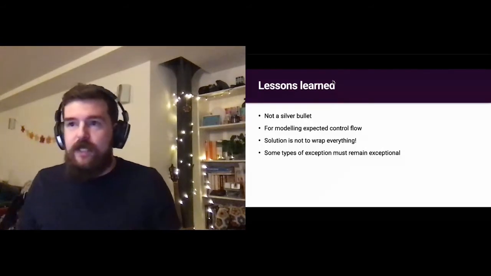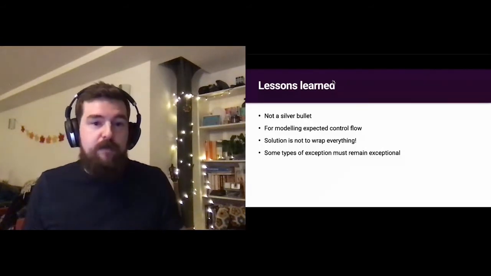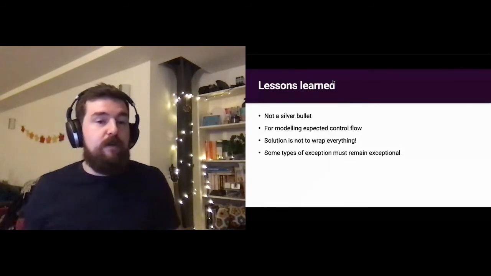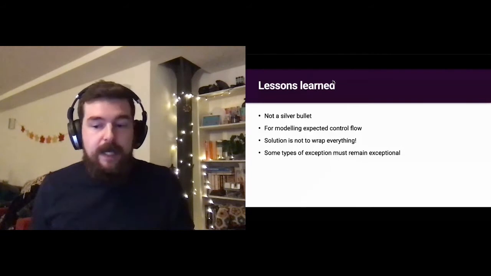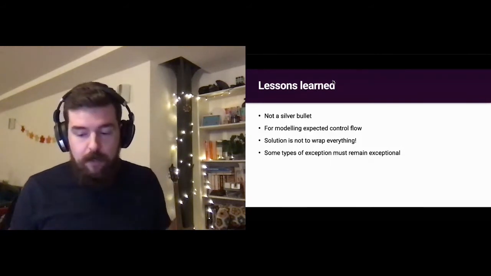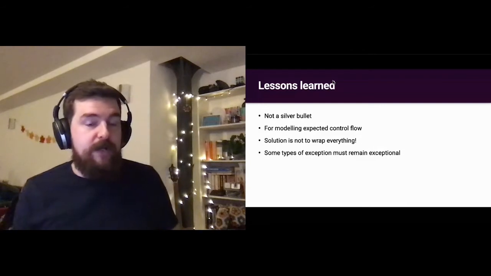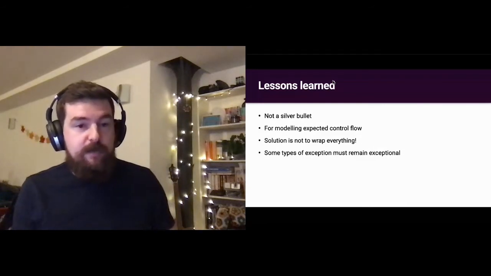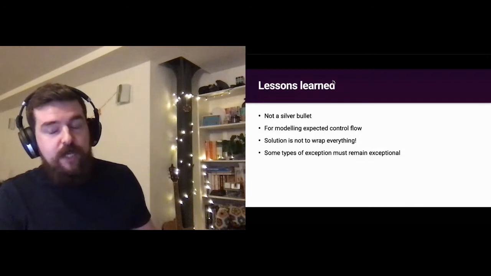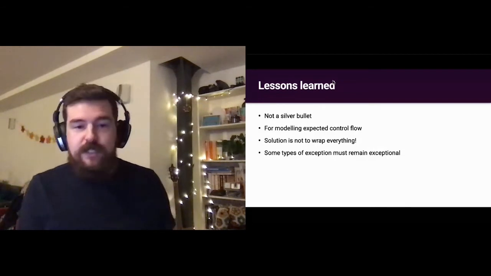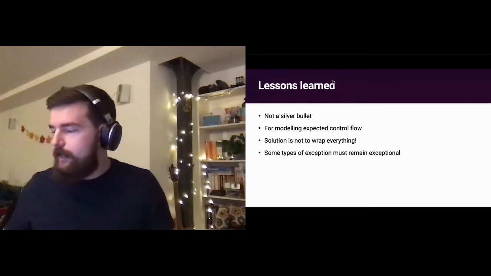One example of this is for things like file operations. You might be tempted to simply wrap every file operation in a result monad. But say you need to load a config for your app from a file, which the app expects to be able to run, and then that fails, you probably immediately want to crash the app. You don't want to allow the user to continue. So this is a case where you absolutely wouldn't use it.